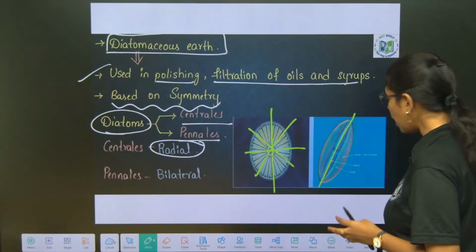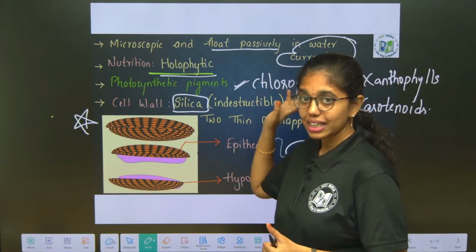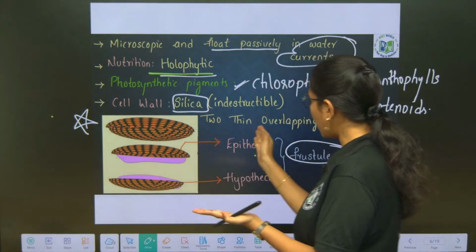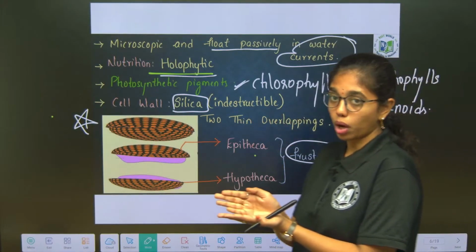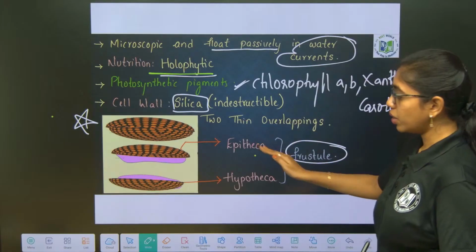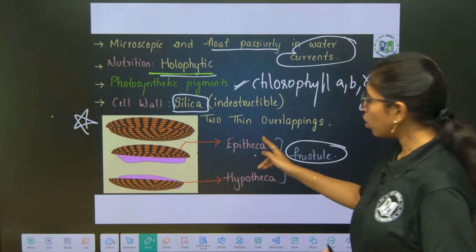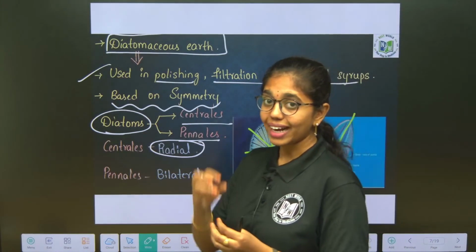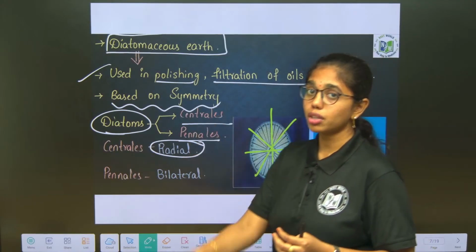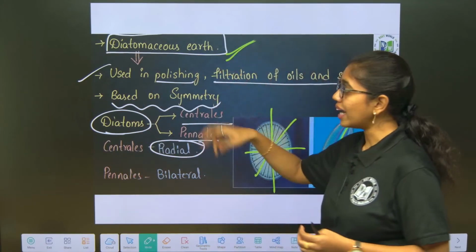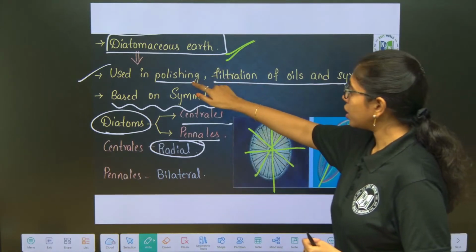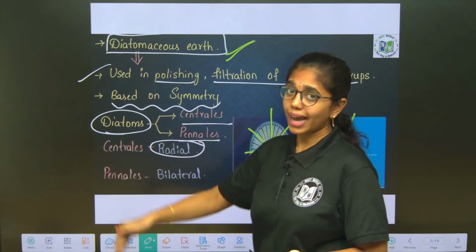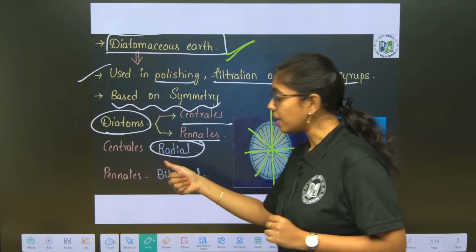So what did we learn, beta? Chrysophytes, whose cell wall is made up of silica, which is indestructible. It has two wall layers, two thin overlappings like a soap box, whereas the upper is epitheca and lower is hypotheca, both of them together called frustule. And the diatoms' cell wall depositions on the ocean bed will form diatomaceous earth, which is highly useful in polishing and filtration of oils and syrups. And based on the symmetry, diatoms are of two types, centrales and pinnales.